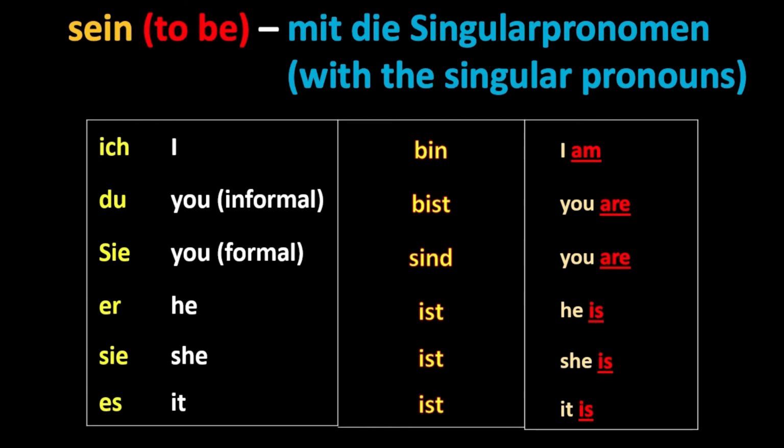For the pronoun Sie, the form of sein is sind. Sie sind, you are. For the pronouns er, sie and es, the form of sein is ist. Er ist, he is. Sie ist, she is. Es ist, it is.